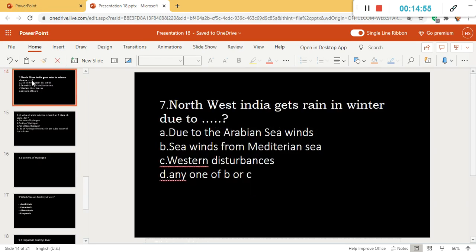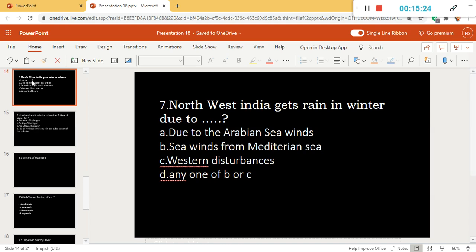So the next question is, northwest India gets rain in winter due to. If we have lived in northwestern India, that is Delhi or Haryana or Punjab side, we have experienced in winter there is a rain.